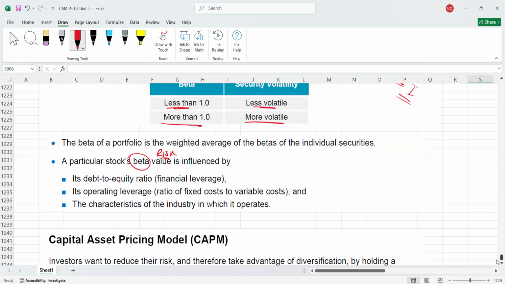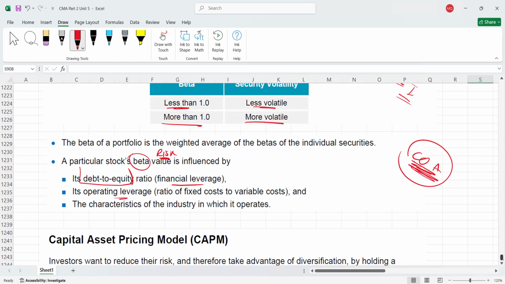And the risk is based on a number of factors. For example, you want to measure the risk of company A. Obviously company A's risk is dependent upon various factors. Company A's risk can be affected through the debt equity ratio. For example, if the company is taking more debt, having more financial leverage, it will become more risky. If their debt equity ratio is less, it means it is less risky. So debt equity ratio may affect the risk of the company, right?